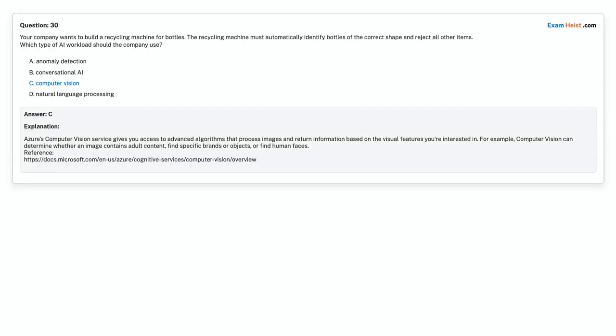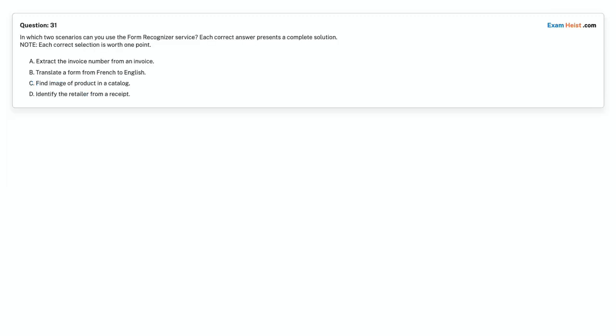Correct answer is option C, computer vision. Question 31. In which two scenarios can you use the Form Recognizer service? Each correct answer presents a complete solution. Note: Each correct selection is worth 1 point.